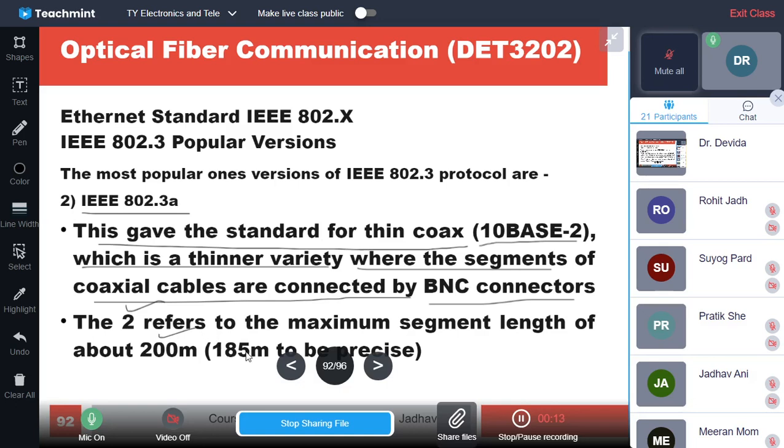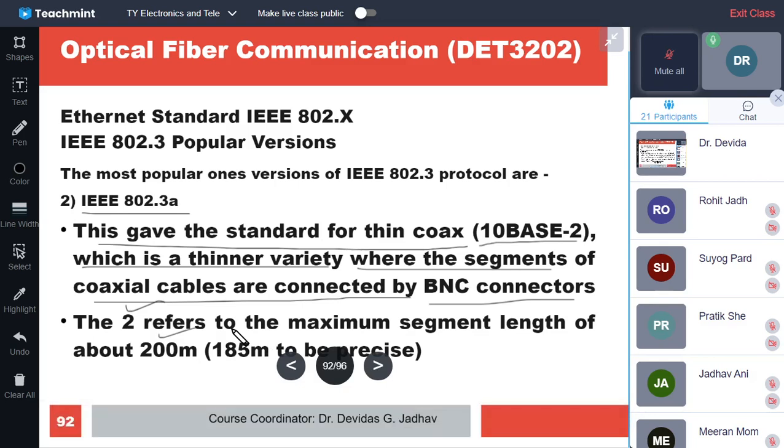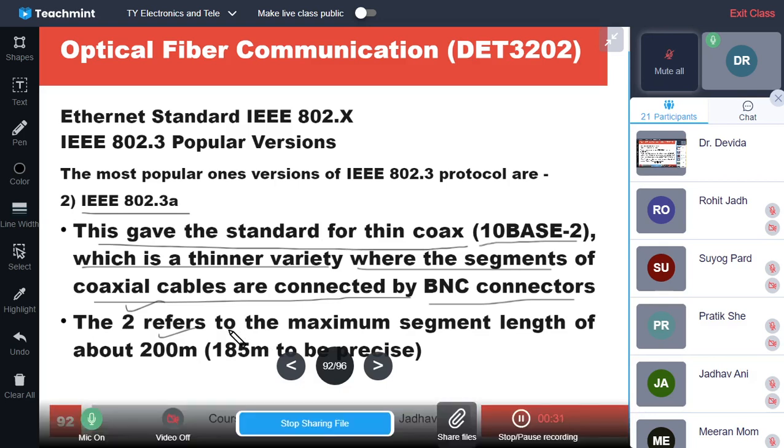So 185 meters to be precise. It is called 200 meters because 2 is a codable number, 1.8 is not a codable number. Either it can be 5 or 2 or 3, etc. So 200 meters means 185. So this is 802.3a.